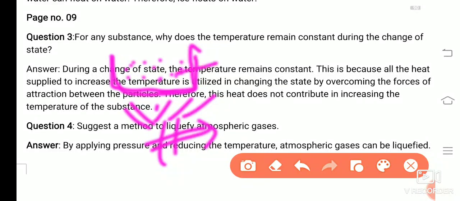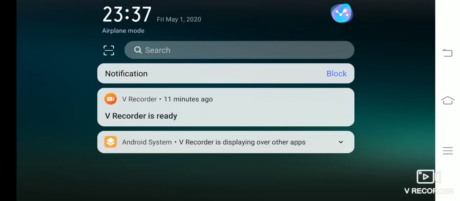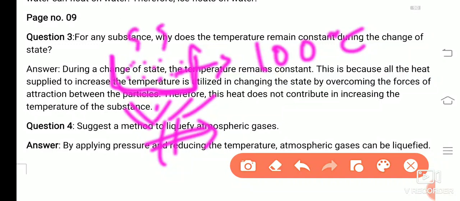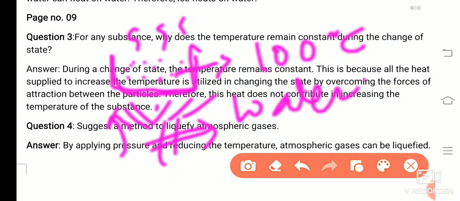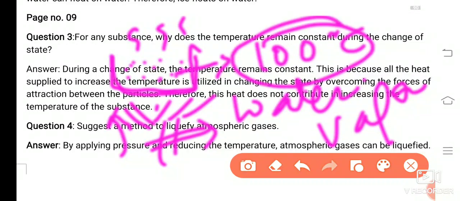After some time, when the temperature reaches 100 degrees Celsius, the molecules of the water will break and convert into gas. So the more heat we give, that heat is utilized by the water molecules to change into vapor. That is why there is no more increase in the temperature. This is what was asked in the question. I hope it is clear.